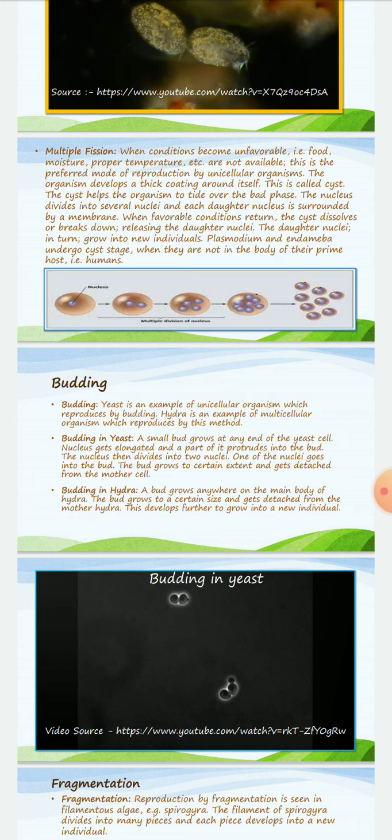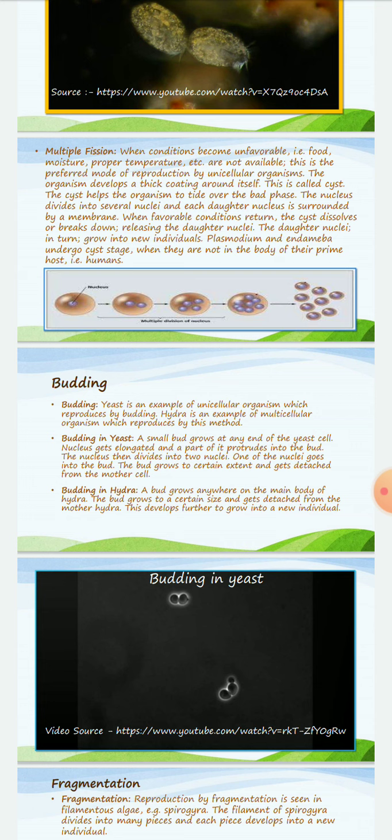The nucleus divides into several nuclei, and each daughter nucleus is surrounded by a membrane. When favorable conditions return, the cyst dissolves or breaks down, releasing the daughter nuclei. The daughter nuclei in turn grow into new individuals, and the plasmodium and amoeba undergo the cyst stage when they are not in the body of their prime host, that is, human.